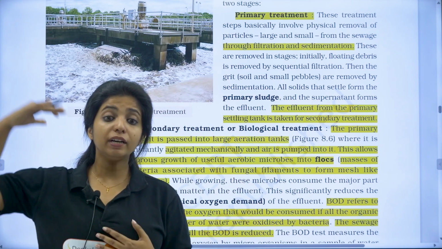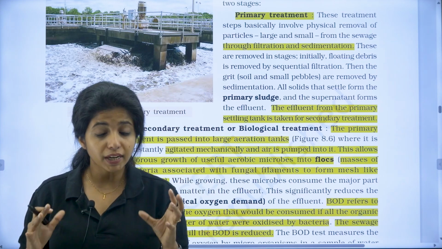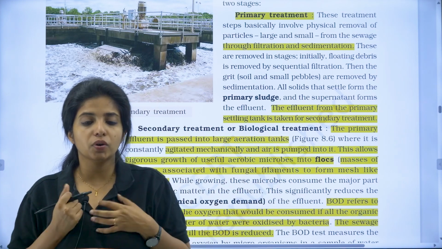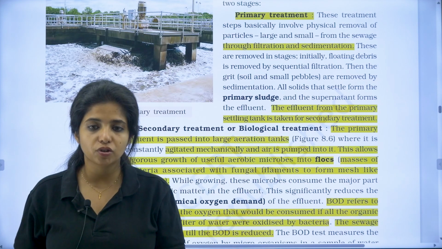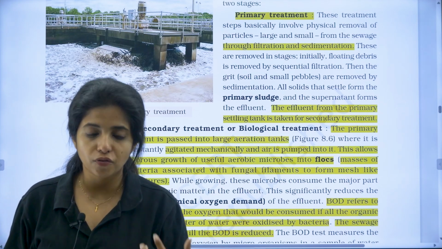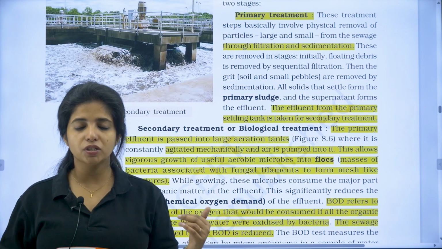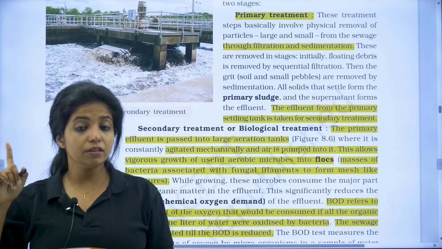If it is way too much, that means there are too many bacteria, and there is too much waste to break down. When that happens, the bacteria are taking all the oxygen, but what about the aquatic organisms which are there? They are going to get harmed because of this. They are not getting enough oxygen. So this is also a very big problem. If biochemical oxygen demand increases, it is a dangerous situation.